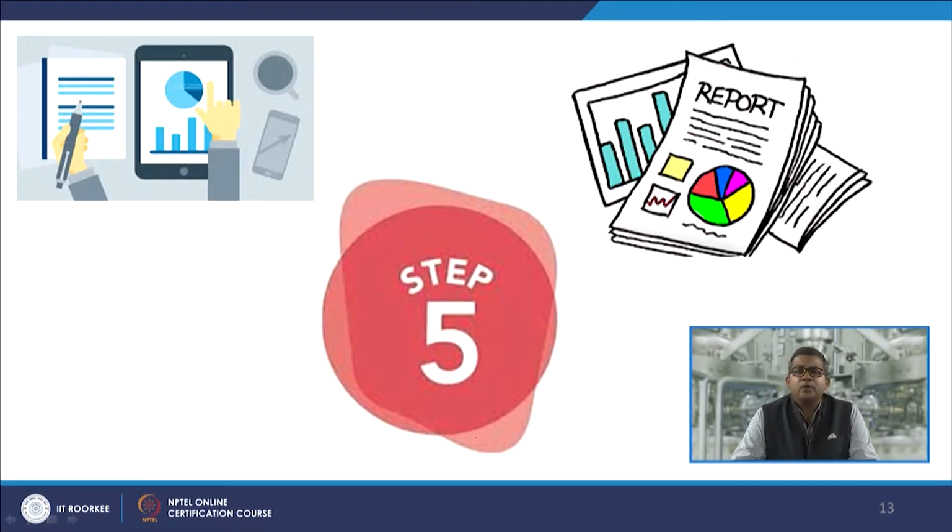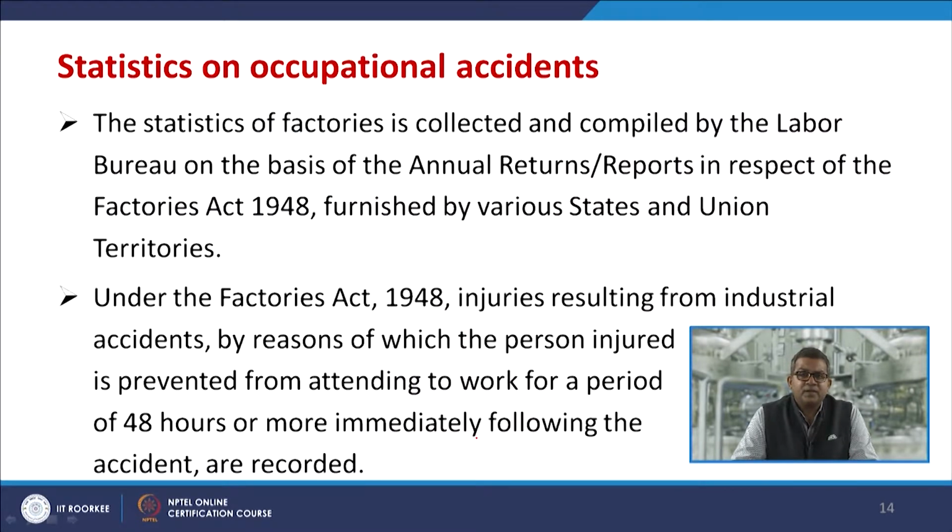Now, let us have a look at the 5th step, that is the statistics on occupational accidents. The statistics of factories or industries are collected and compiled by the labor department on the basis of annual returns reports with respect to the Factories Act 1948, and they are furnished by the states and union territories.